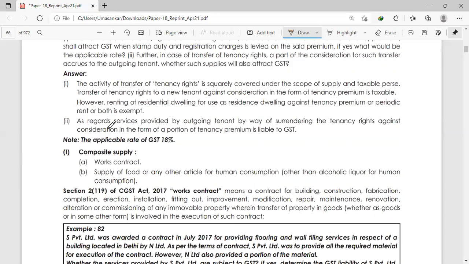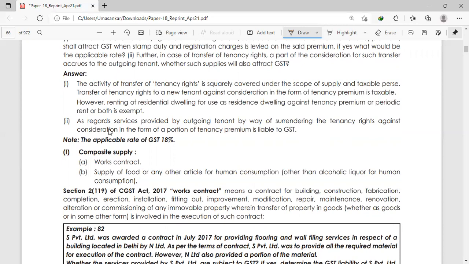So let's see what is the answer. The activity of transfer of tenancy right is squarely covered under the scope of supply and is taxable. Transfer of tenancy right to a new tenant against consideration in the form of tenancy premium is taxable. You would have already guessed this before reading the answer.